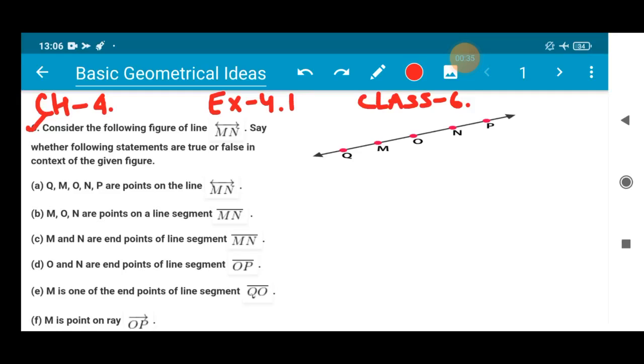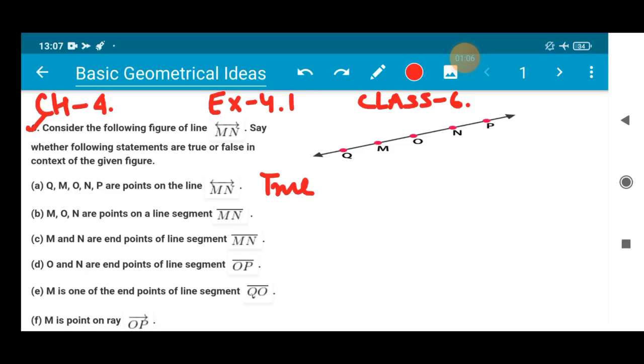Number A, Q, M, O, N, P are the points on the line MN. So they have said the line MN. They have not said the line segment. Don't get confused, okay? So the line MN contains Q, M, O, N points on it. So this is absolutely true, because this line MN carries Q, M, O, N, all the points, isn't it? It's very true.